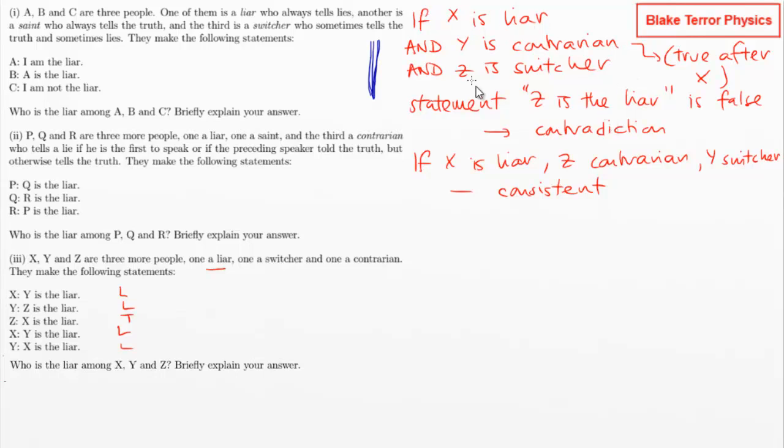So we're setting out multiple conditions at the start and then looking at what's happening with a contrarian as well, to say, well, the contrarian must be telling the truth or not, depending on who had gone before them. But again, we're still saying, right, this statement is true or false, and we're expecting it to be true or false. So it's a contradiction. Right, so let's go then with if Y is the liar and X is the contrarian.